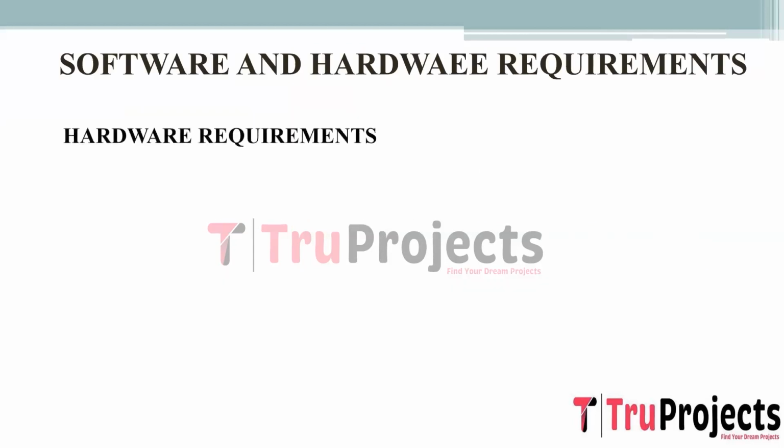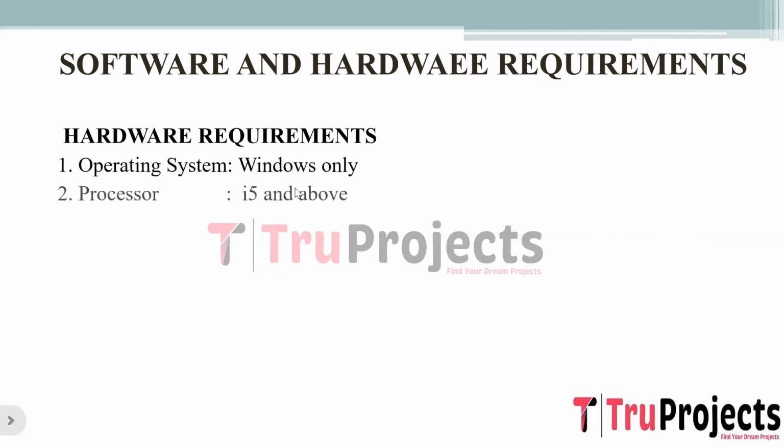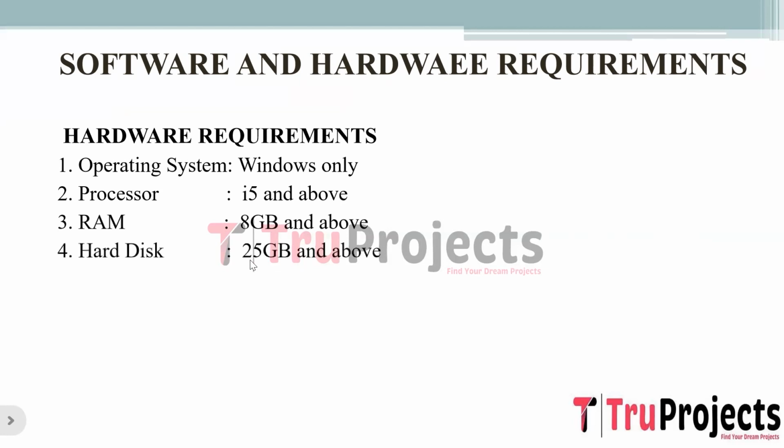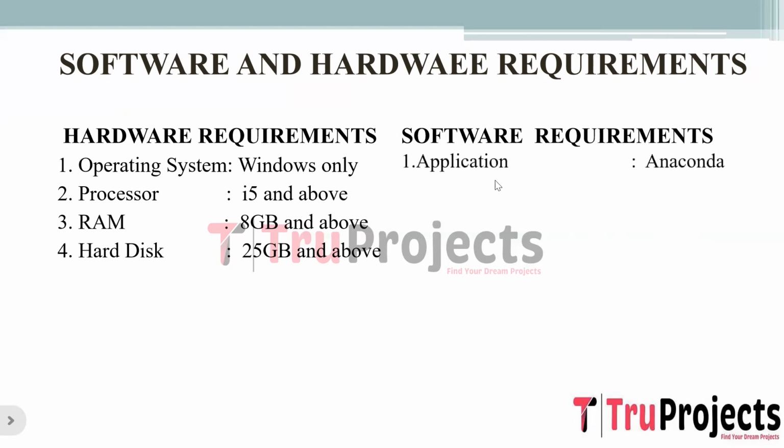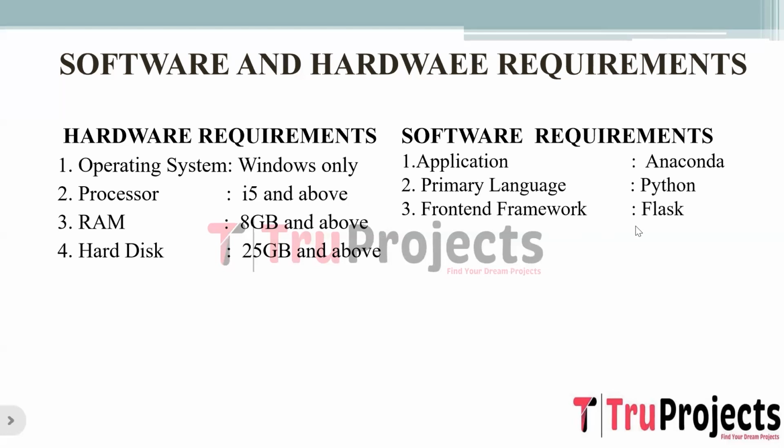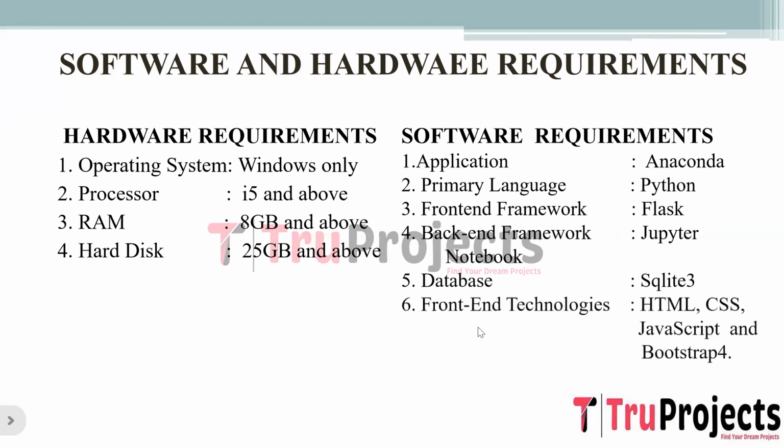Software and hardware requirements. Hardware requirements of the project are operating system of Windows, processor of i3 and above, RAM of 8 GB and above, hard disk of 25 GB and above. Software requirements of the project are application is Anaconda, primary language is Python, front-end framework is Flask, back-end framework is Jupyter Notebook, database is SQLite 3, front-end technologies used in the project are HTML, CSS, JavaScript and Bootstrap 4.